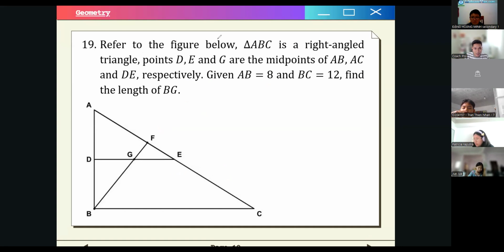But first, Dang Wang Min wants to say something. Teacher, what is the answer for 17 and 18? Oh, I can't hear you clearly. Can you increase your volume?